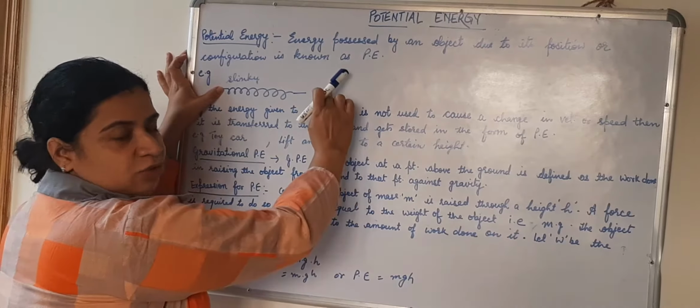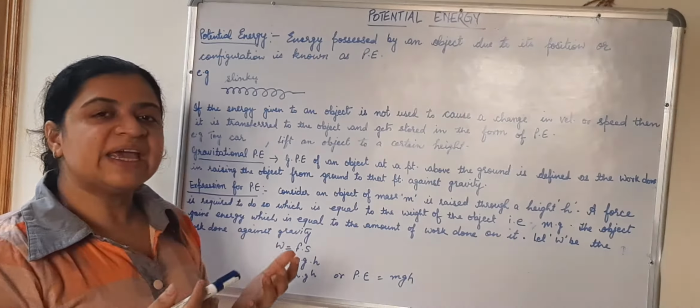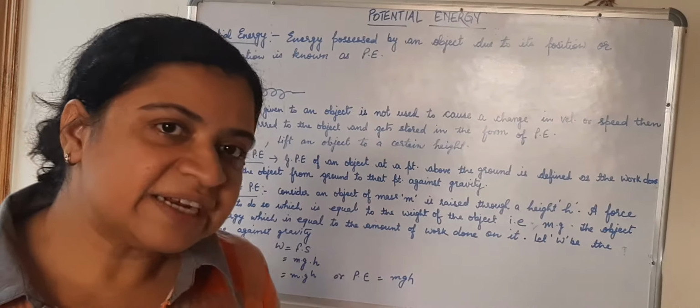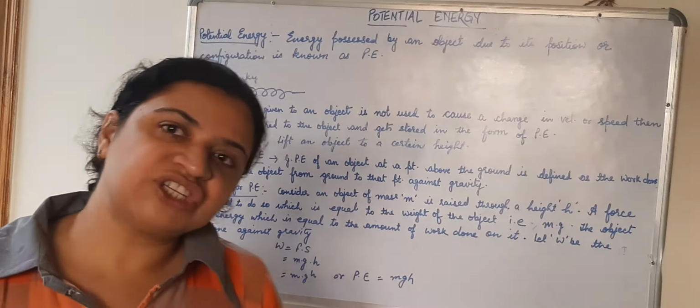It will get stretched. Now ask your friend to release it. When your friend releases it, it tries to regain its original shape. Why does it try to regain its original shape? How is it possible? See children, when your friend was stretching it, that friend was applying certain force and there was a displacement.